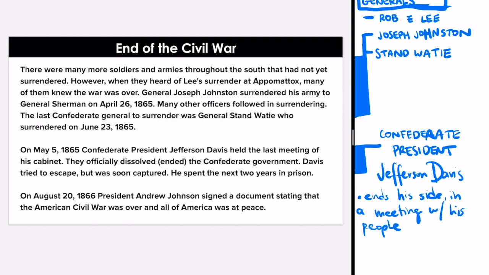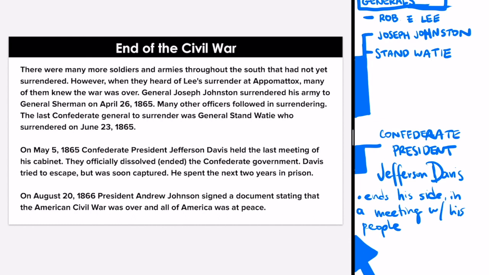Cool. All right, and let's see this last paragraph. This is my crappily drawn arrow. Cool. Last paragraph. On August 20th, President Andrew Johnson signed a document that's stating that the American Civil War was over and all of America was at peace. So we just read about a Confederate president, which means that in this next paragraph, when a different president is mentioned, we can only assume that that is the true United States president that comes after Lincoln. Because remember, Lincoln started the Civil War, or he was the president when the Civil War started, and he died before it ended. So that means someone else had to take his place. Someone else saw the end of the Civil War.